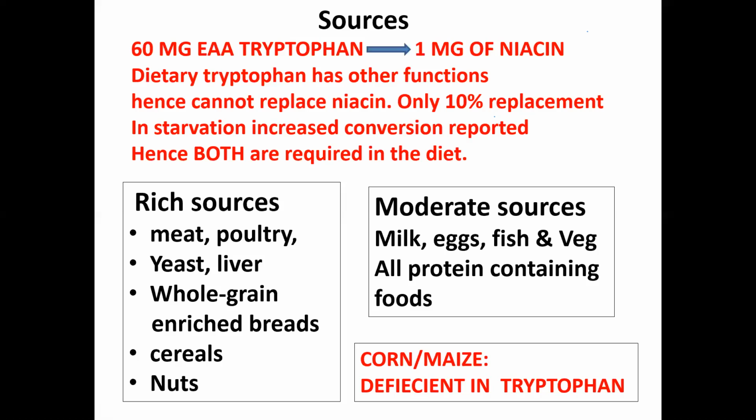Corn and maize, they are deficient in tryptophan.